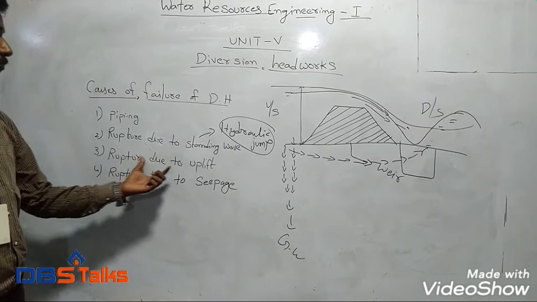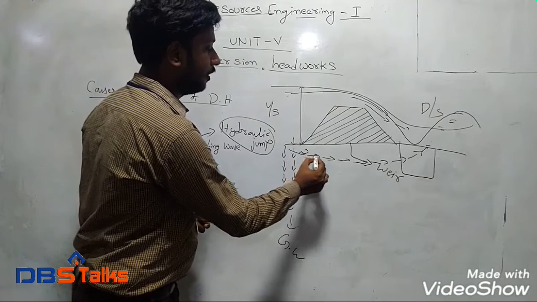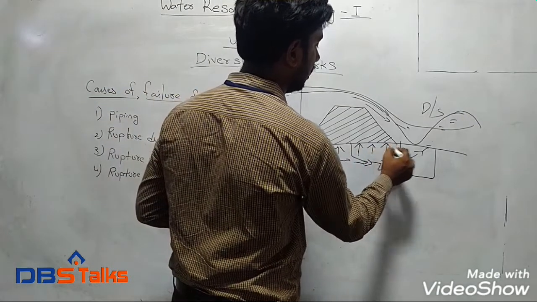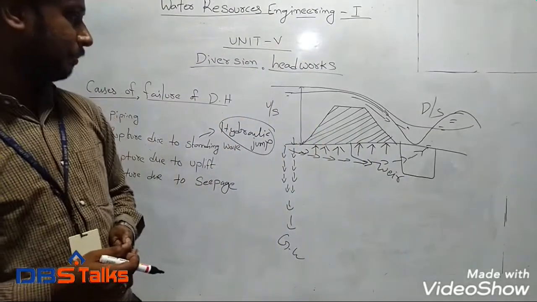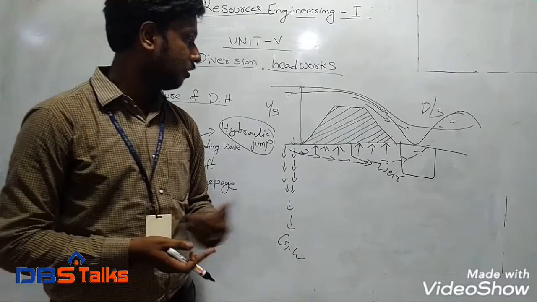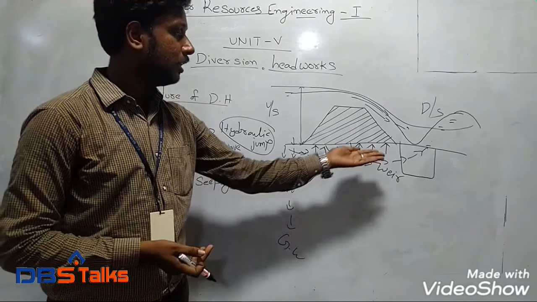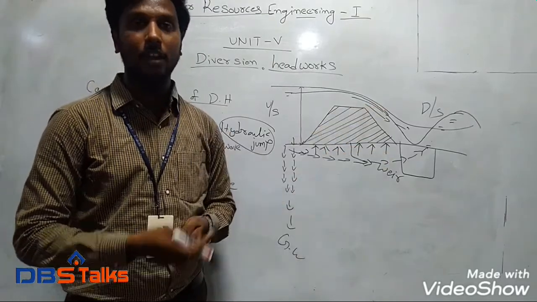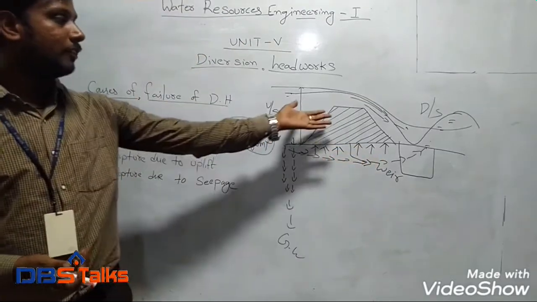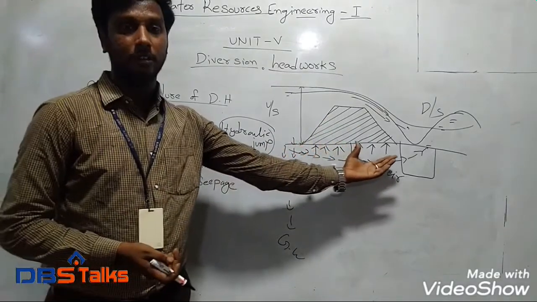The third one comes under rupture due to uplift pressure. Here the water will create uplift pressure. We already studied this in Geotechnical Engineering 1. Due to the porous media, a huge quantity of uplift pressure will occur. Due to this uplift pressure, the entire weir will try to settle here. This condition is also one of the failures of a weir, called rupture due to uplift pressure.